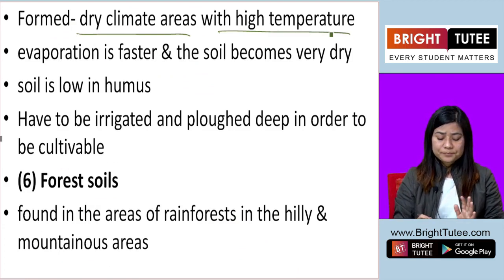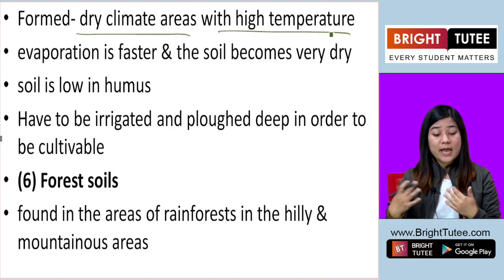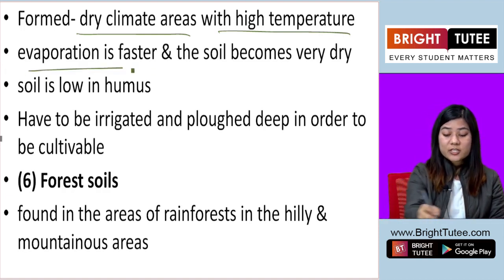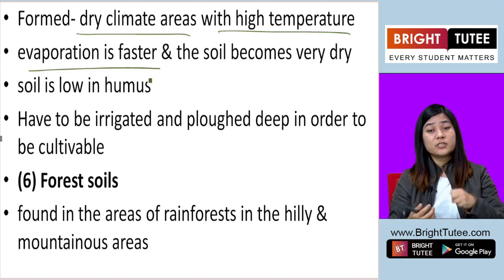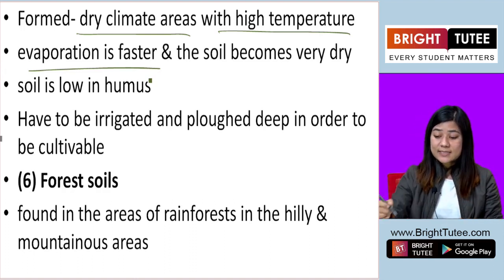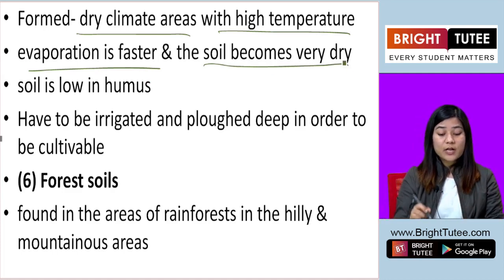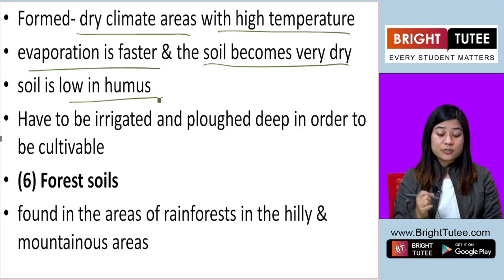Because in such areas with high temperature and dry climate, evaporation, the process of moisture getting evaporated, is very fast, and hence the soil becomes very dry. And even in this soil, the humus content is extremely low.